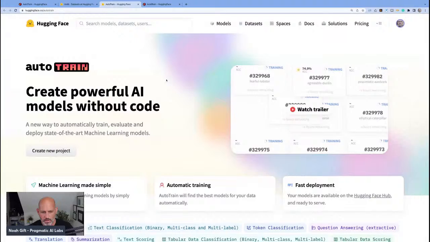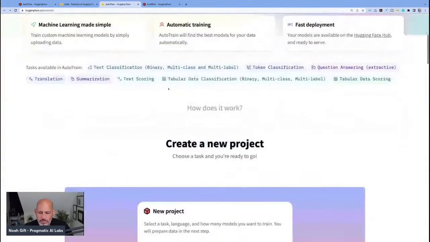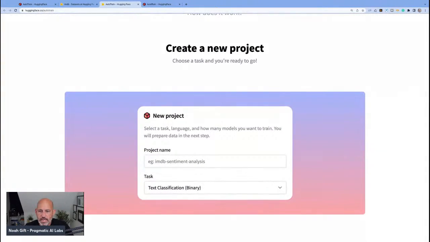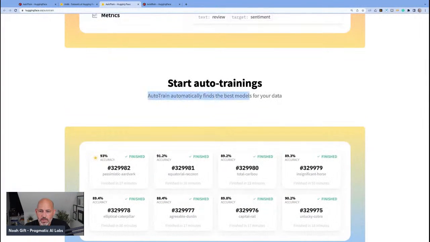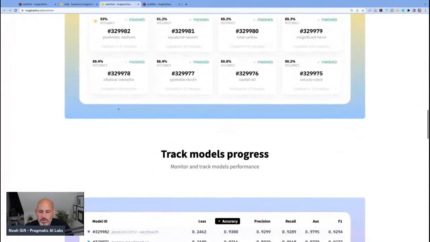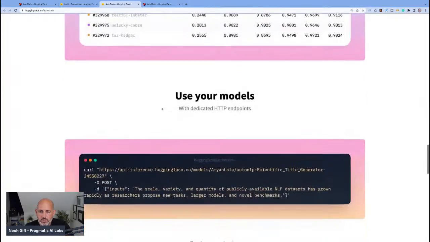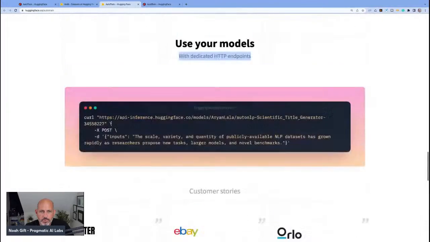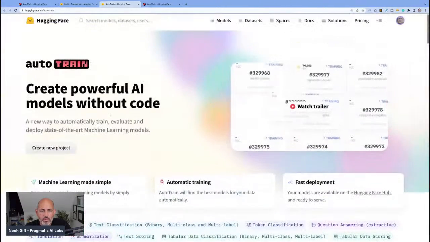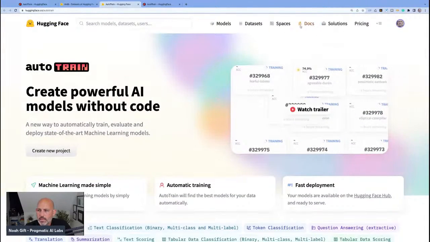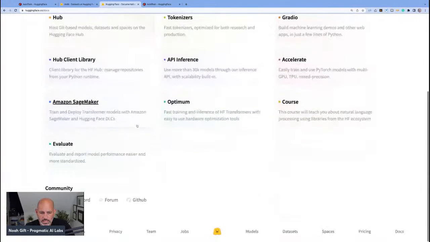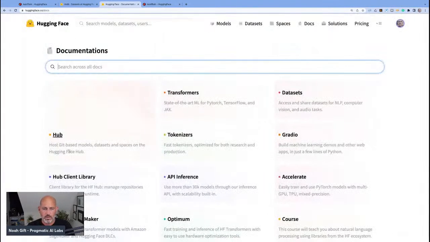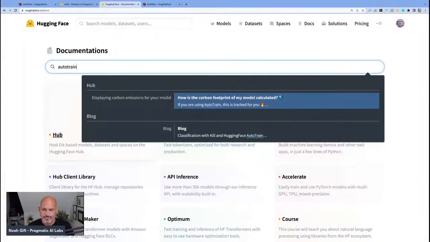Let's follow the information here. So it says choose a task when you're ready. Okay, upload your data, start AutoTraining. AutoTrain automatically finds the best models for your data, track your progress, use your models with dedicated endpoints. So conceptually, this does look pretty cool, but I think we need to look at the documentation here for AutoTrain. I don't know if there's an easy. Let's go ahead and look at this, and we'll say AutoTrain.